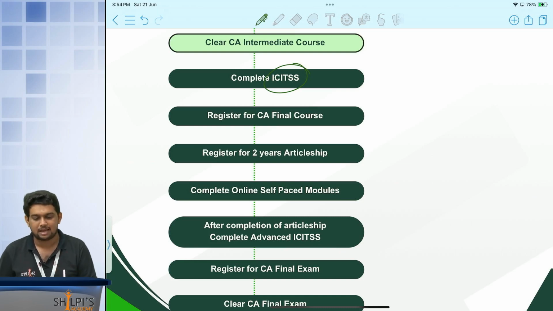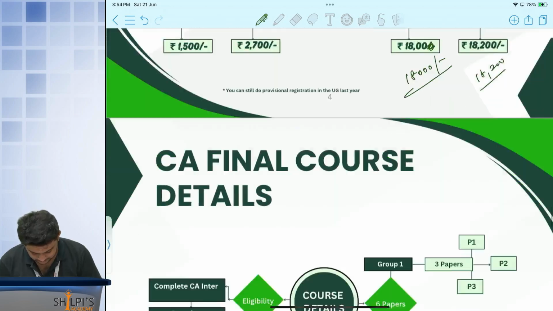Then articleship will happen, or the self-paced modules will happen. Then you have to do this advanced course. Only after the advanced course are we eligible for the final exam. Then after clearing your exam, the final stage will be there.